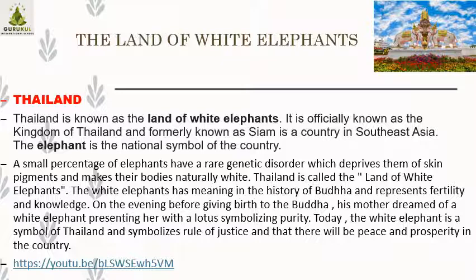Buddhism always gives us the message of peace, ahimsa. These are the teachings given by the Buddhist religion, so they have taken this as the national symbol. You can have a look through this link.